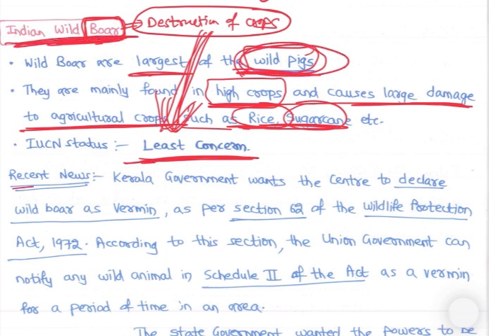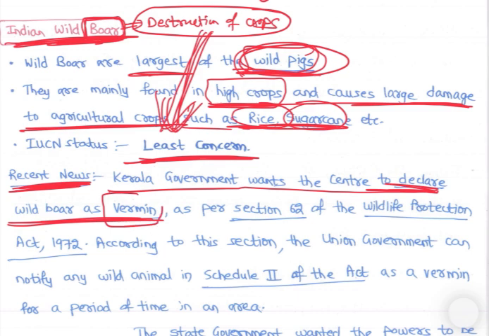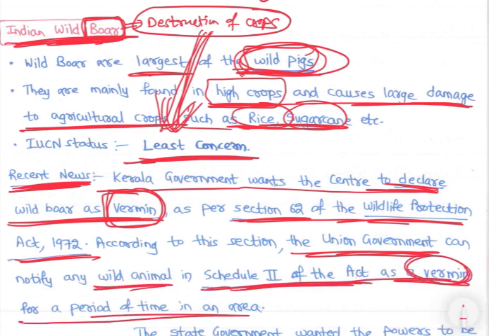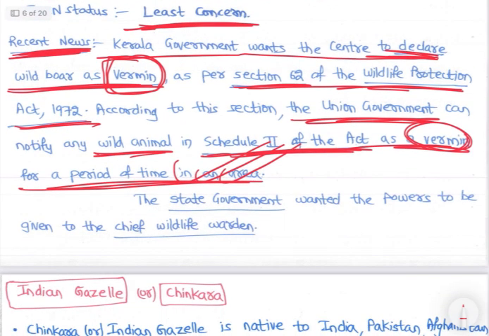So it is in news recently, that is Kerala government wants the center to declare wild boar as vermin, right? Vermin कब declare कर सकते हैं? Schedule 2 animals को, right? Under Wildlife Protection Act, as per section 62 of Wildlife Protection Act, according to this section, Union government can notify any wild animal in Schedule 2 of the Act as vermin for a period of time in an area, right?